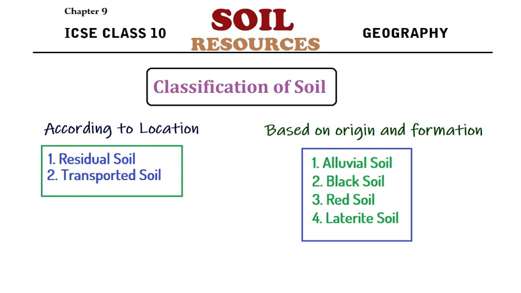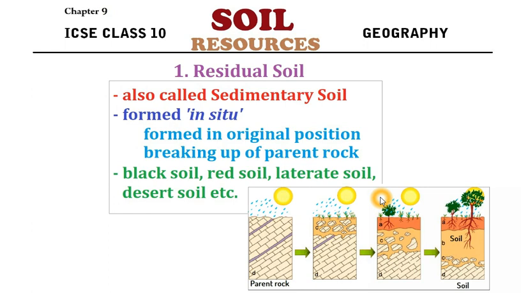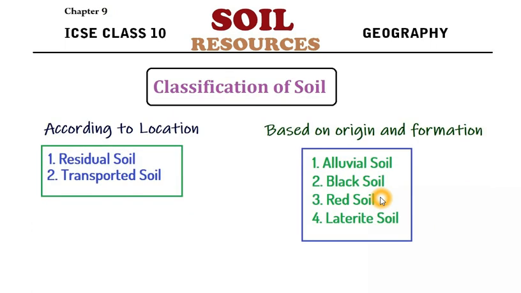Now, classification of the soil. We can divide the soil into two categories, or classify soil on two bases. First is on the basis of location of formation, and second is on the basis of the origin and formation of the soil. On the basis of location, we have two subtypes: residual soil and transported soil. Based on the origin, we have many, but we are studying only four main types: alluvial, black, red, and laterite soil. Now we'll see the first division, based on location.